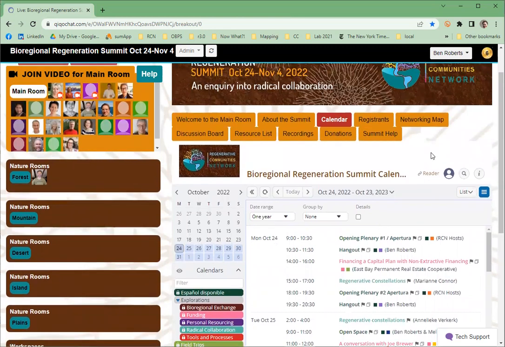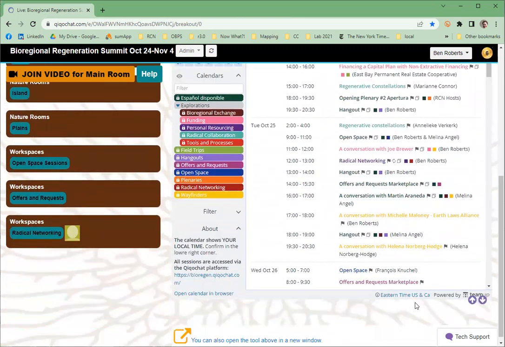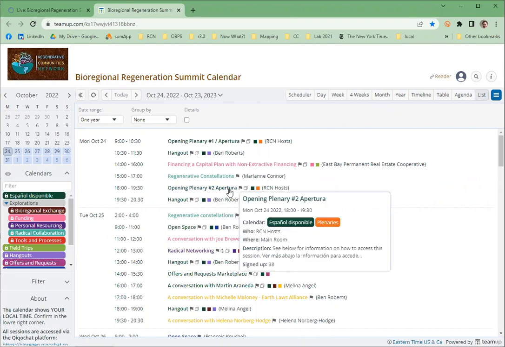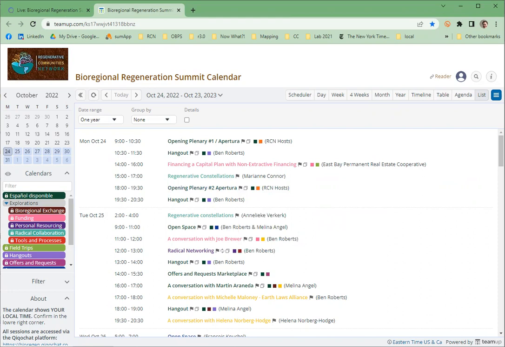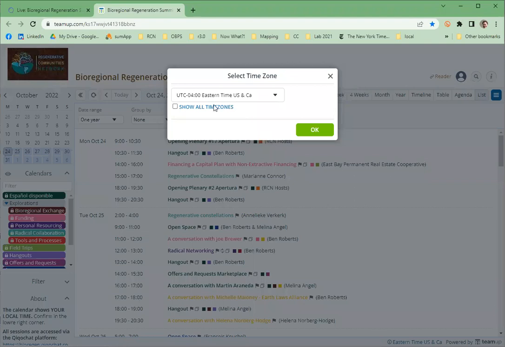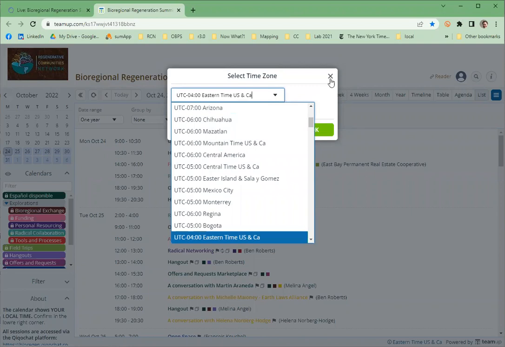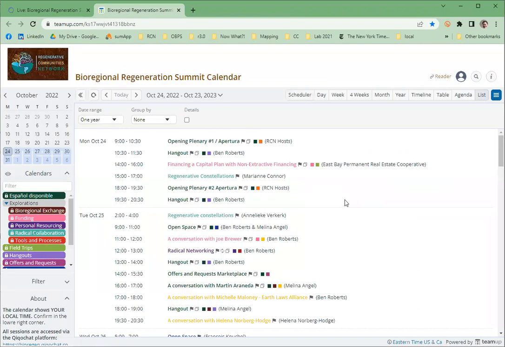Let's talk about some of the other features in the calendar. Most importantly, the calendar defaults to your local time zone 99% of the time, and you can confirm that down here in the bottom right. You can also pop the calendar out into its own window, and then you have a little bit more room to work with it, which is nice. That's a good trick to use for Google Docs as well, and some of the other things embedded inside of KikoChat. And if you needed to change your time zone, I think that link only works if you pop it out and you click down there and click show all time zones and find the one you want. It will remember that the next time you come in as well.